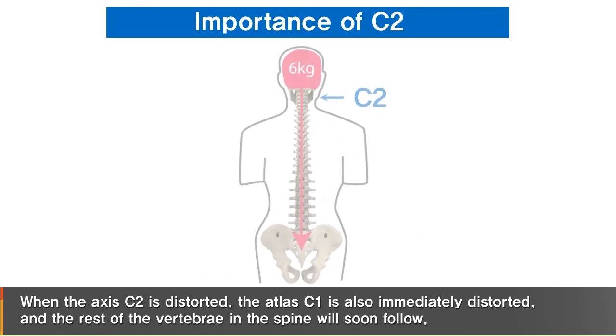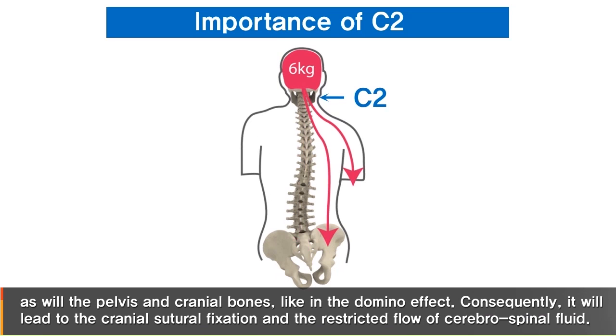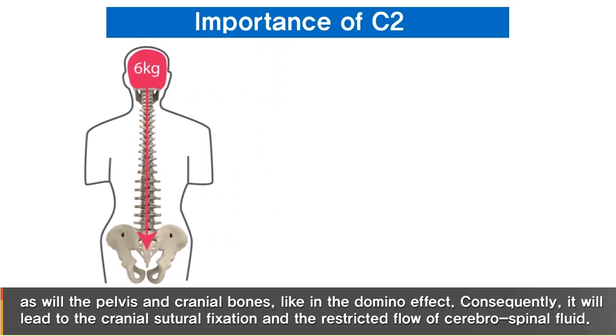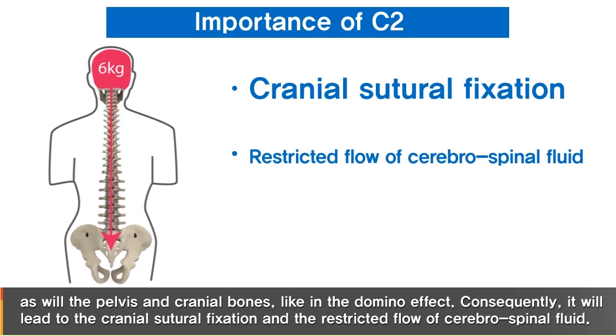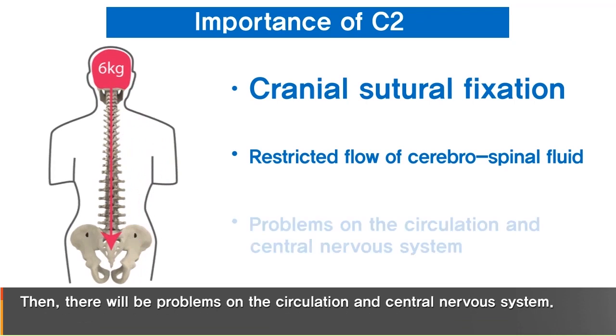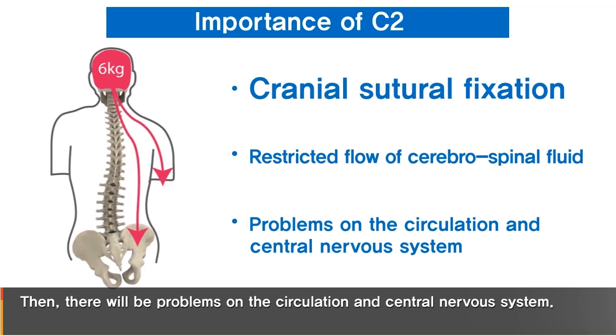When the axis C2 is distorted, the LSC1 is also immediately distorted, and the rest of the vertebrae in the spine will soon follow, as will the pelvis and cranial bones, like in a domino effect. Consequently, it will lead to cranial structure fixation and restricted flow of cerebrospinal fluid. Then, there will be problems in the circulation and central nervous system.